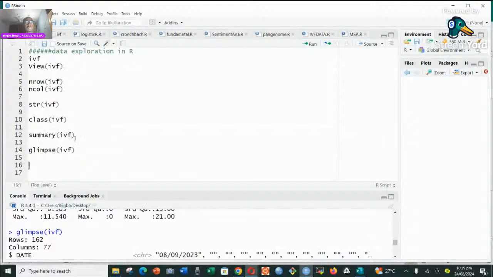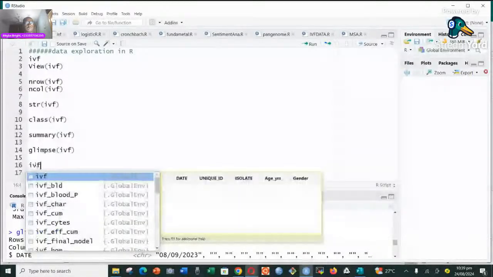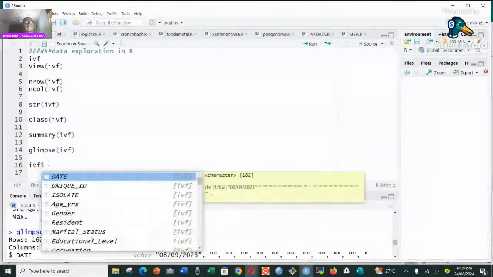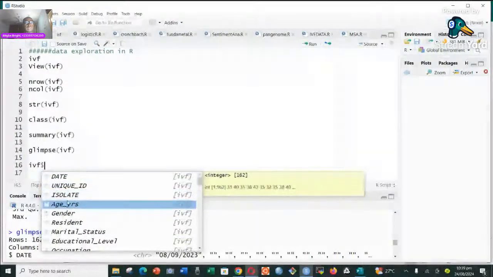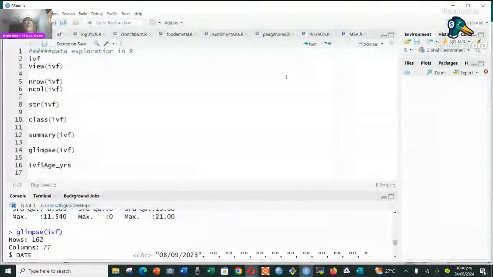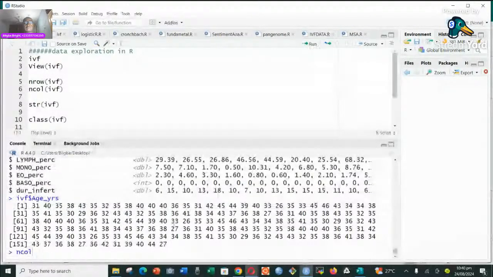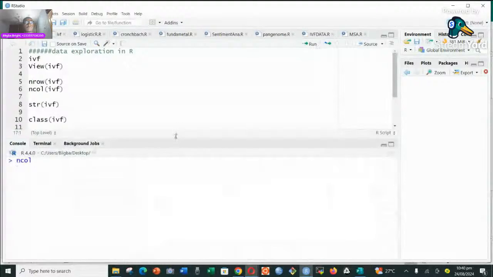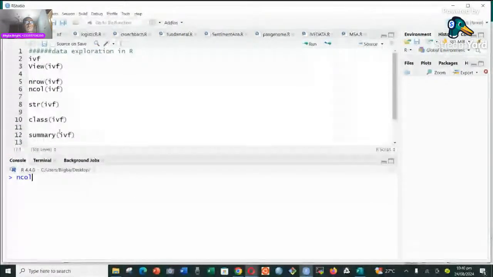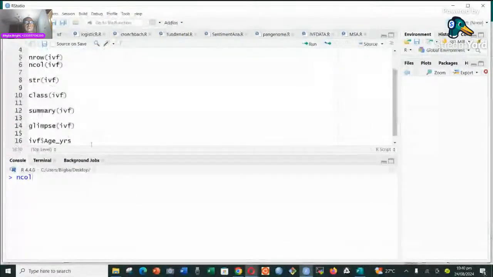But what if you want to select one variable? You just have the IVF like this, and then you put the $ sign to the data frame, which we already know is a data frame. You just want to select only the isolate or age in years. When you do that, it treats it simply as a vector, and we have printed it. So maybe we want only that one. We just want to know the age variable.